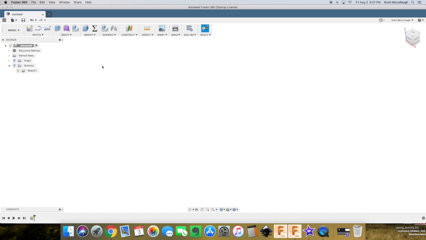So that's pretty much the general overview. It's real nice. It's got tabs, like if you're used to Google Chrome. It's a tab, so we can open up a new design and start drawing another component in here. And then you can bring that component into that, and then you can use the assemble and make a joint or whatever you need to do. So that's pretty much going to wrap this up.